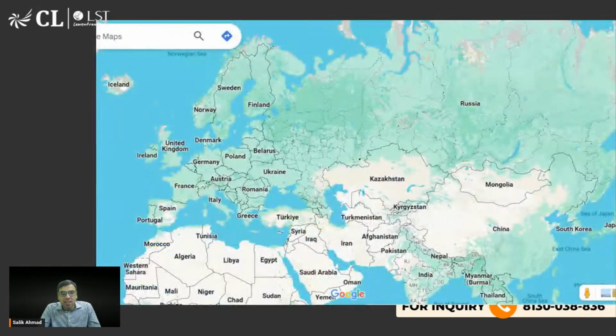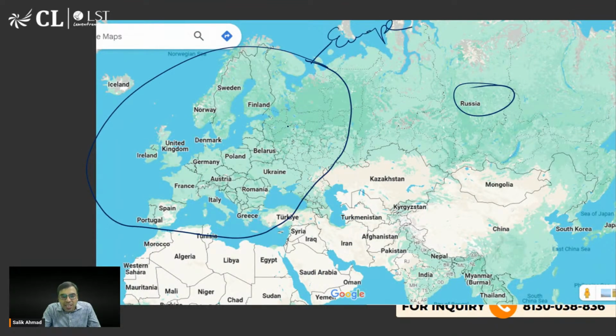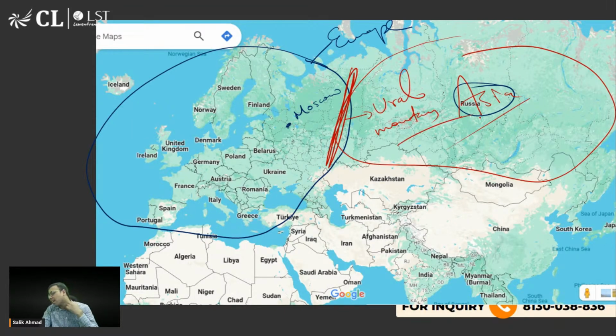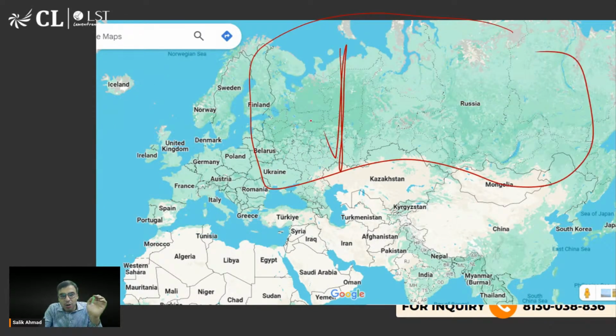ठीक है. ओके, तो ये रशिया है. कुछ हिस्सा, this is Europe. I hope you are aware. This is Europe. So कुछ हिस्सा where Moscow lies, these all are part of Europe. So 20-30% of Russia and the rest of Russia is actually in Asia's part. ठीक है. और यहाँ पे जो बीच में बॉर्डर बनता है उसको कहते हैं उरल माउंटेन्स. So एक तरह से उरल माउंटेन्स acts as the border roughly between Europe and, you can say, Asia and all. ठीक है. But Russia पूरा इतना है, लेकिन थोड़ा सा हिस्सा, इतना हिस्सा यूरोप में है and the rest हिस्सा जो है, rest part is in Asia.